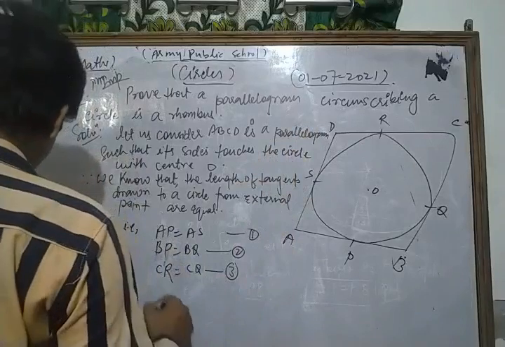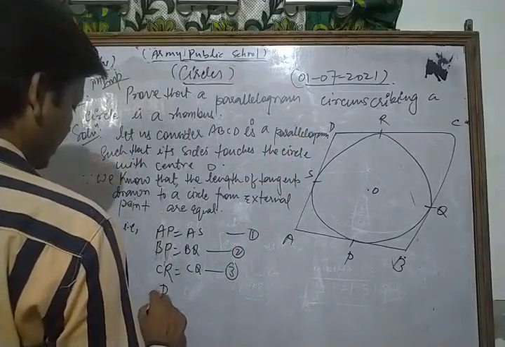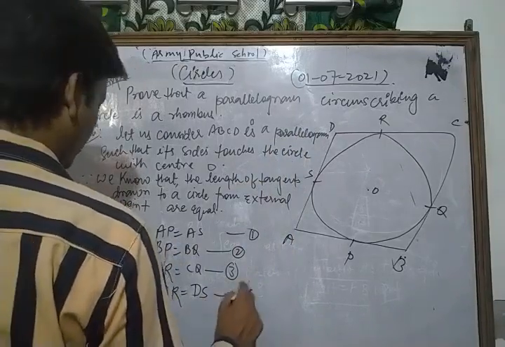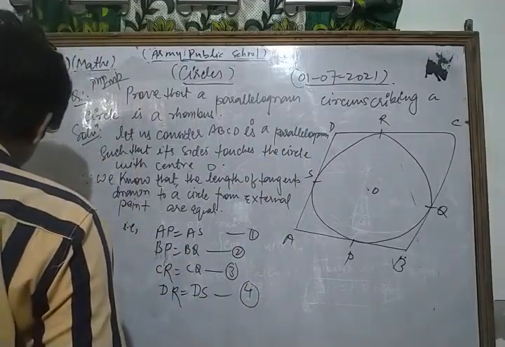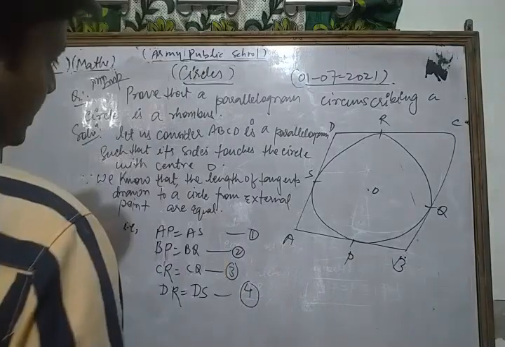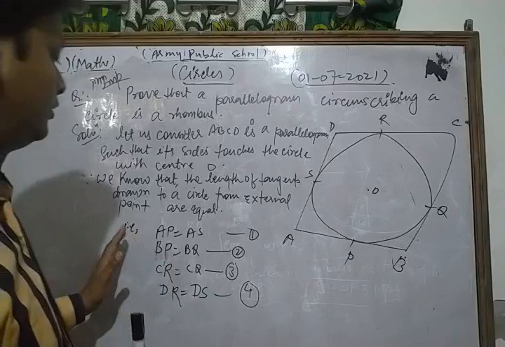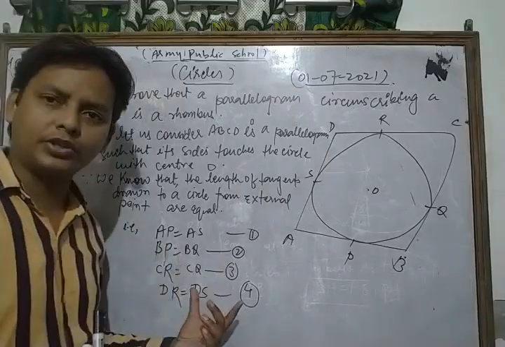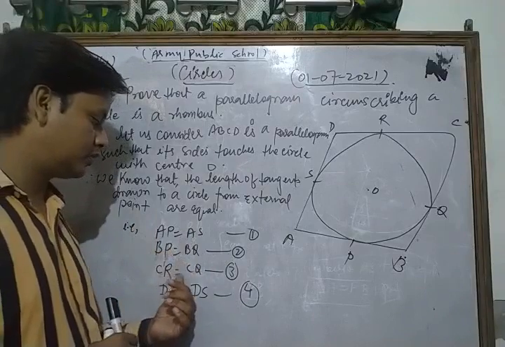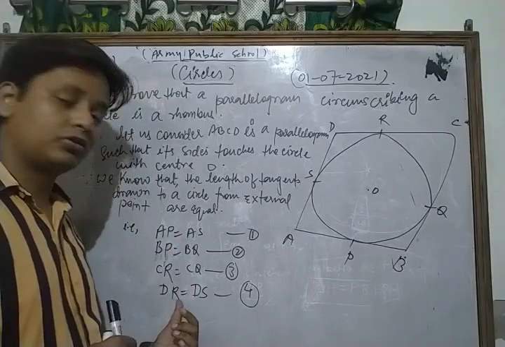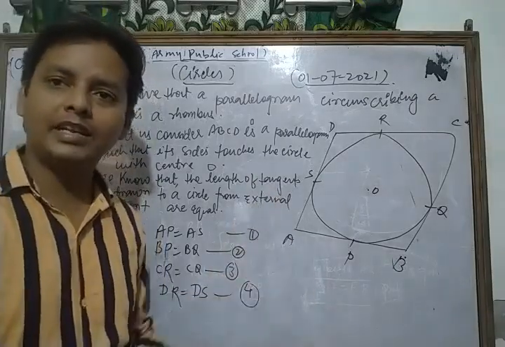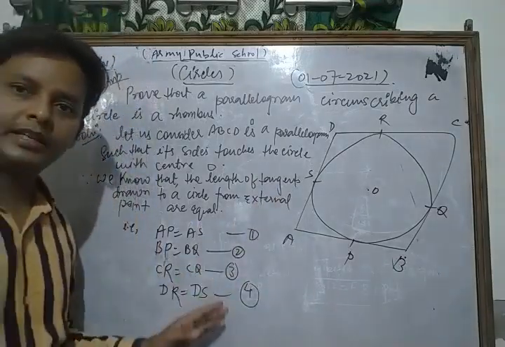And from D we have DR is equal to DS, which is equation number 4. Dear students, in this way we get four equations: AP is equal to AS, BP is equal to BQ, CR is equal to CQ, and DR is equal to DS. Now we add all of these equations.